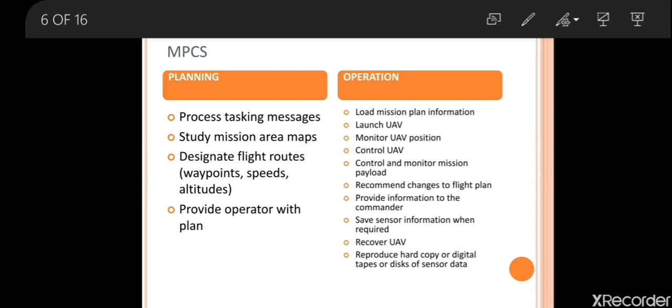Next we have provide information to the commander. Suppose we are going to change the flight plan, that will be given to the commander. Next is save the sensor information when required. Whatever information is collected by our sensor will be recorded. Okay, recover the UAV, final. If you complete your mission, then we need to recover our UAV, then reproduce the hard copy or digital tape and disk of sensor data. So we need to keep it for our future application.